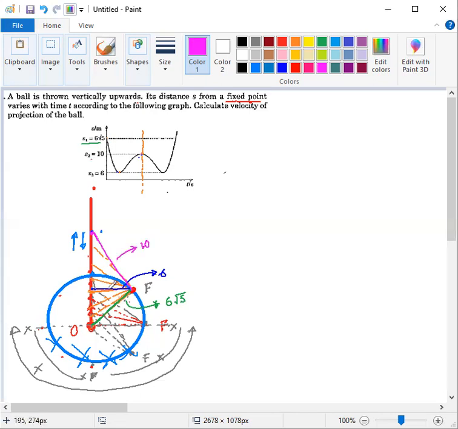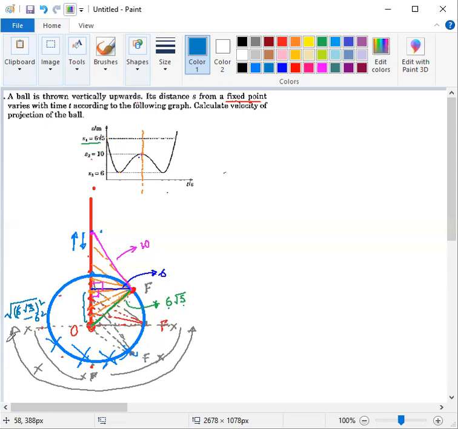Okay, so now we are seeing that this is a right angle triangle. These all are right angle triangles. In this right angle triangle, the hypotenuse is equal to 6 root 5, and this is the base. So this much distance we can calculate using the Pythagoras theorem: under root of 6 root 5 squared minus 6 squared.